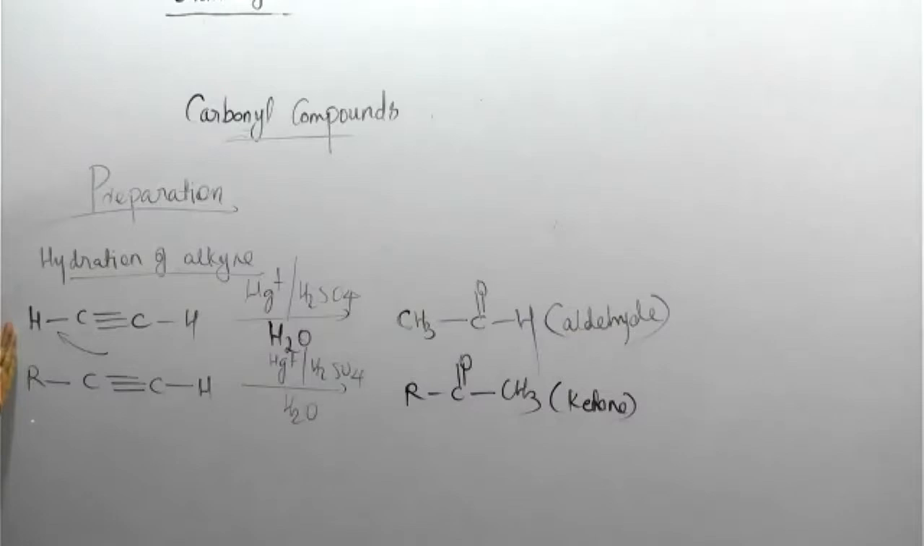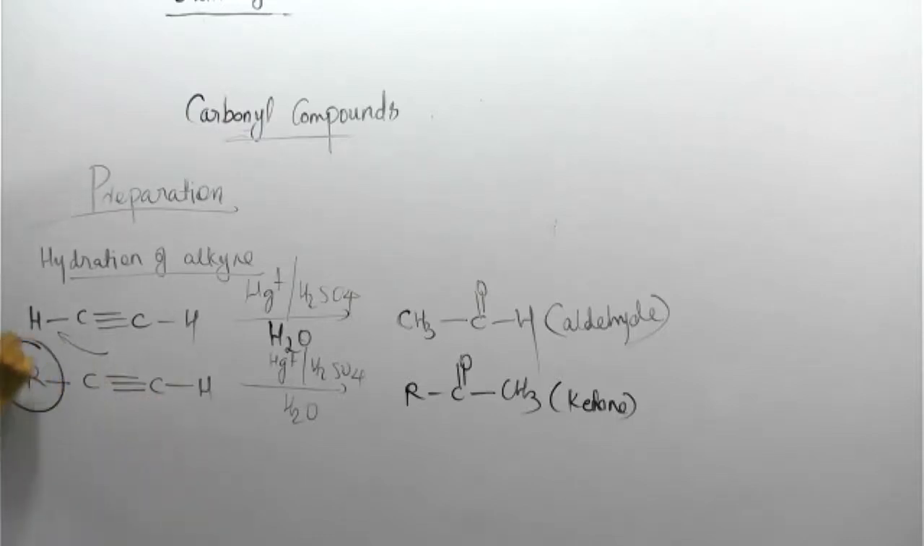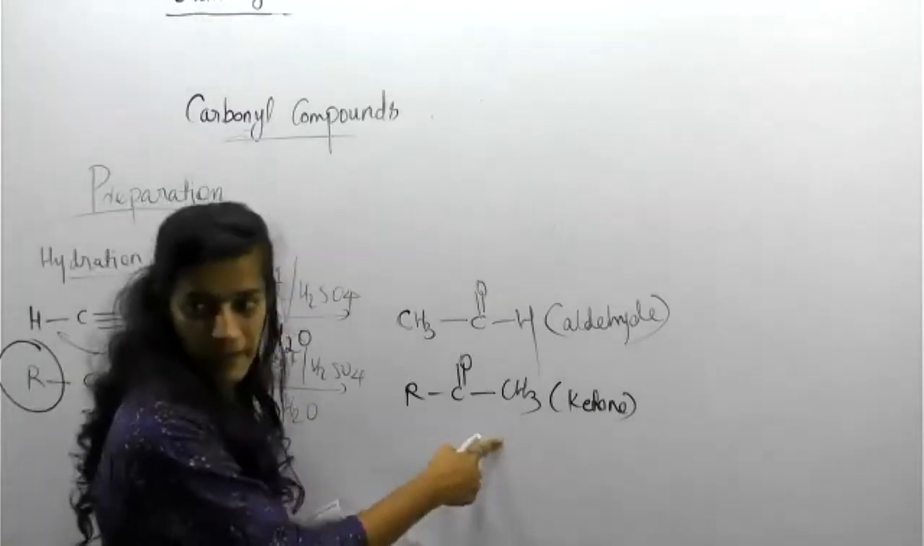Here, acetylene, here H is there. If we replace this hydrogen with another higher group, R means what? What do you mean by R actually? Any group, like CH2 group or CH3 group is okay. Any kind of higher group is represented by R in short. So R, C triple bond CH is there. So any higher group is with you, the product should be a ketone.